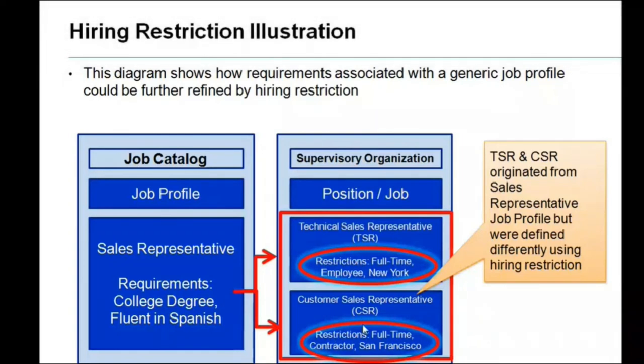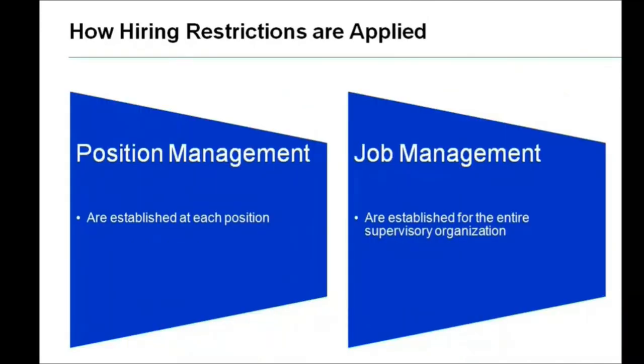Now, how are hiring restrictions applied? We have seen this clearly, but let us see it again. Position management restrictions are established at each position, so hiring restrictions are given to each and every position individually. But for job management, it is given for the entire supervisory organization. For the superior supervisory organization, it will be given and automatically inherited by the levels below the superior or top supervisory organization.